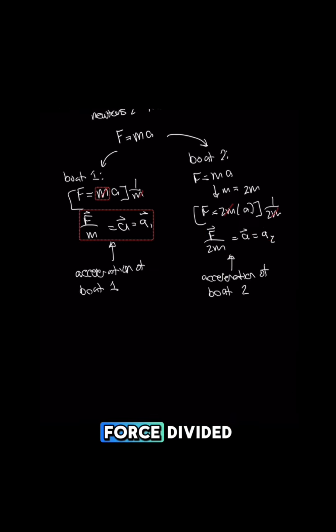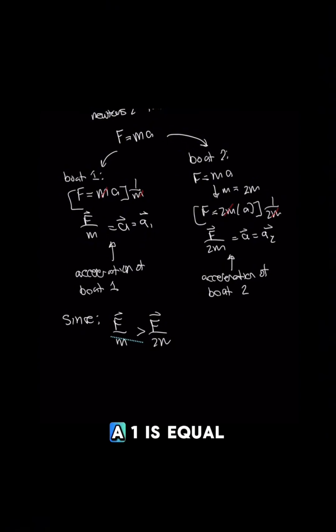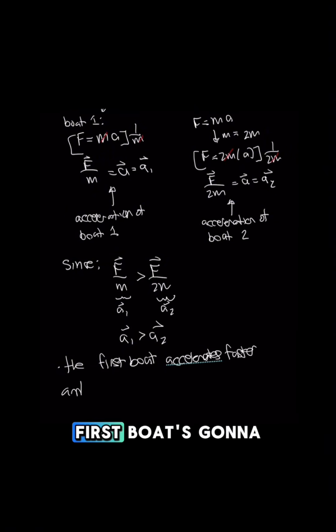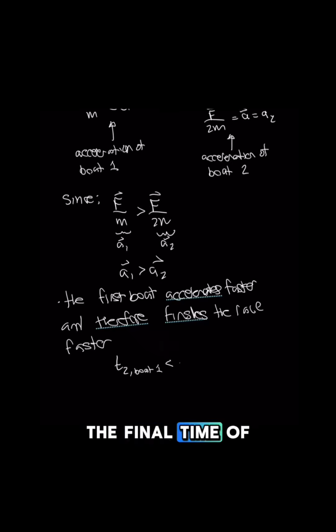If we compare, force divided by m is greater than force divided by 2m, and we know that a1 is equal to the term on the left and a2 is equal to the term on the right. So with this inequality, we can identify that the acceleration of boat 1 is going to be greater than the acceleration of boat 2. And since the first boat accelerates faster, this means that the first boat is going to finish the race faster. So that means that T2, the final time of boat 1, is going to be less than the final time of boat 2.